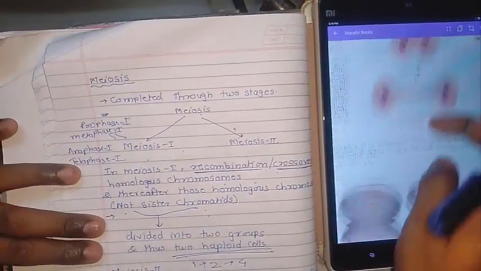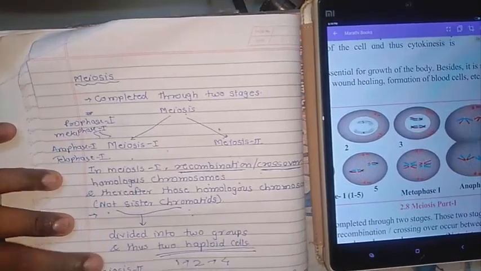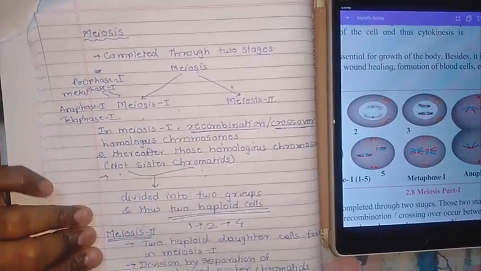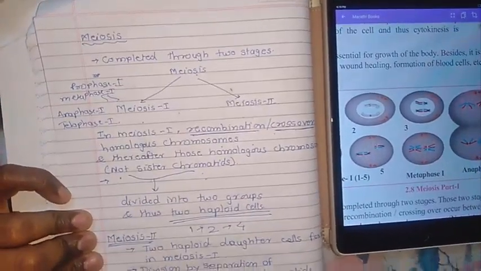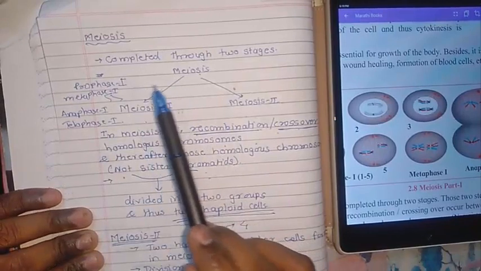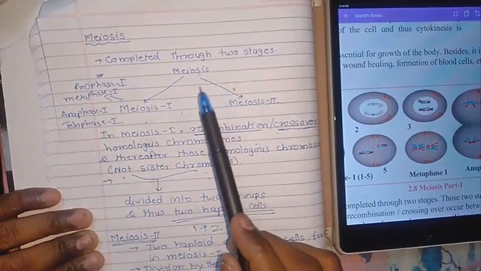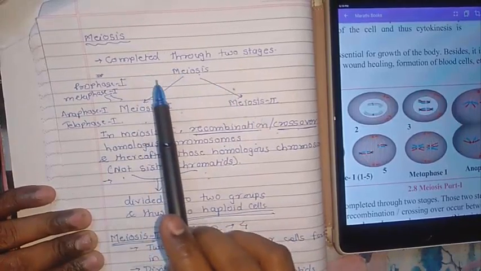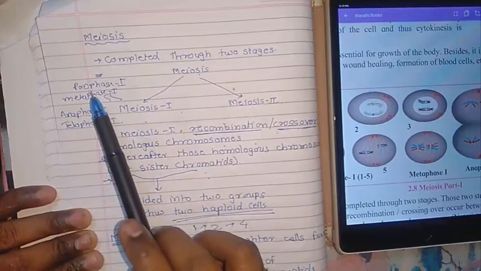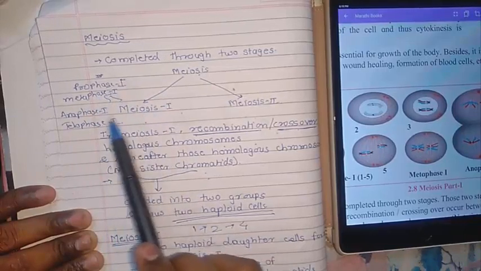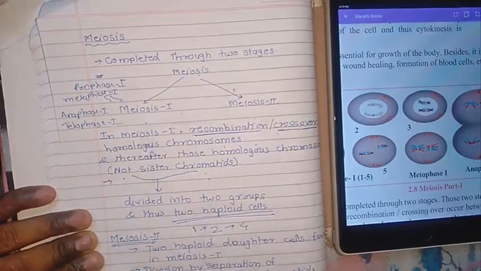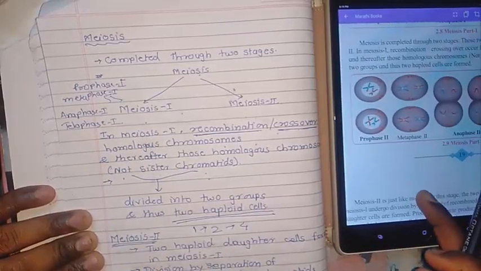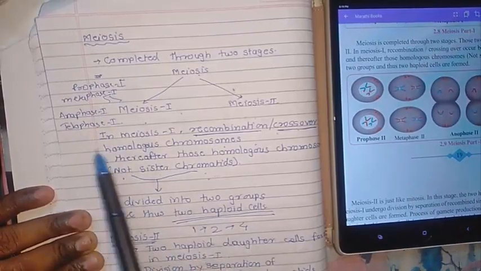Meiosis. I had explained this topic, meiosis, in the sixth lecture of our class. In meiosis, it is completed through two stages, meiosis 1 and meiosis 2. It happens specifically in germ cells. So meiosis 1 consists of prophase 1, metaphase 1, anaphase 1 and telophase 1, and meiosis 2 is the same: prophase 2, metaphase 2, anaphase 2 and telophase 2.